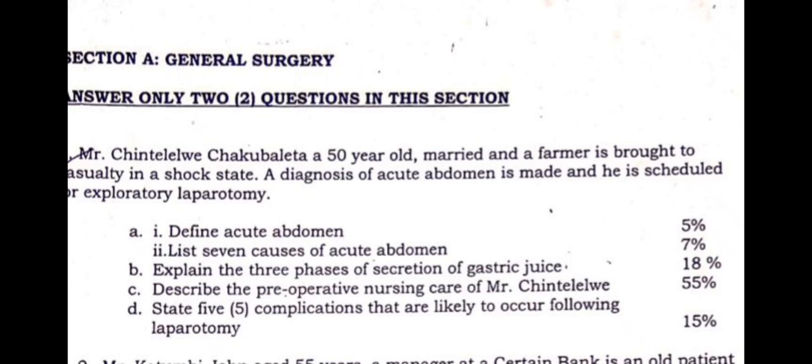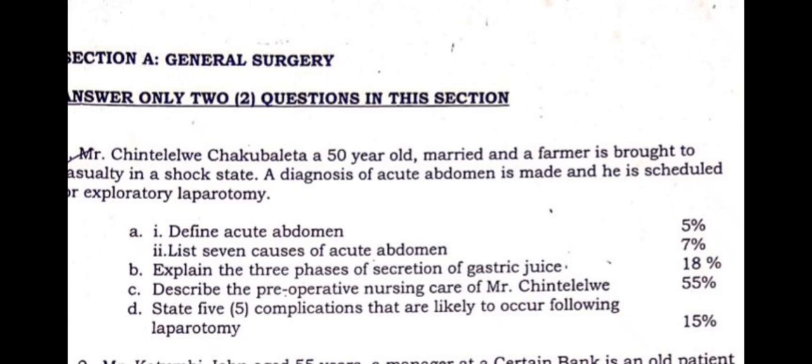So those are the aims of this particular preoperative care that you are giving to Mr. Chinterere. After you write the aims, you now move on to the actual preoperative care that you'll be giving to this particular patient. I should make mention that if you're writing preoperative care, there are different ways in which you write, because there's what we call elective preoperative care, there's what we call immediate or emergent preoperative care.